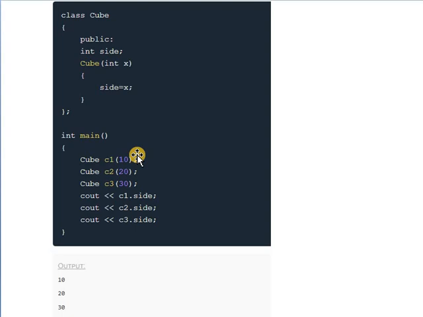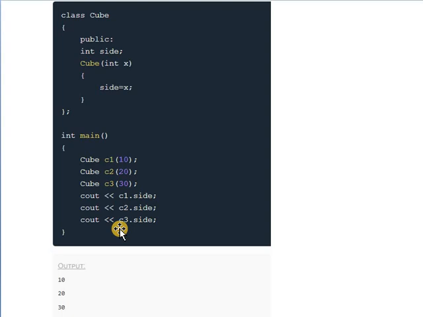Here the first object C1 is created and the value for x is assigned, that is 10. The second object C2 has the value 20, and the third object is created for the Cube with the value 30, and the objects' sides get displayed.